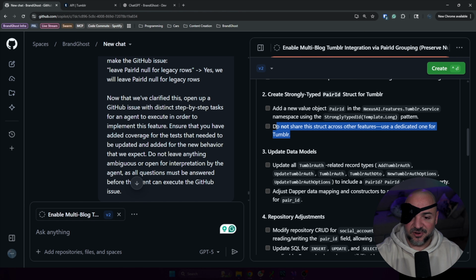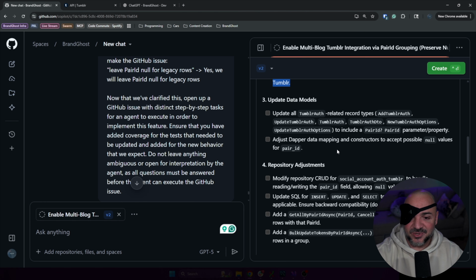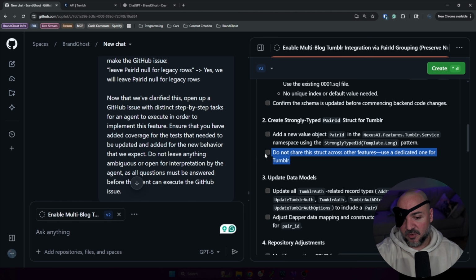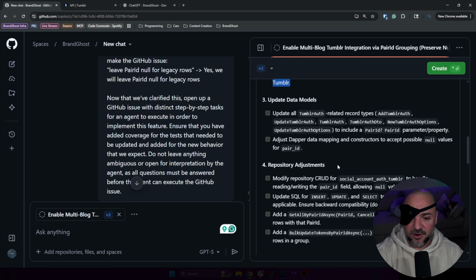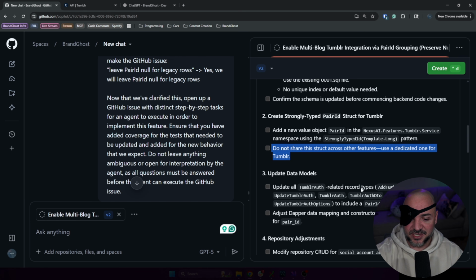Do not share this struct across other features. Very good. I didn't tell it to do that, but it knows. This is probably based on some of my coding conventions that I have in my Copilot instructions and my architectural docs. I'm assuming that's where that's coming from.